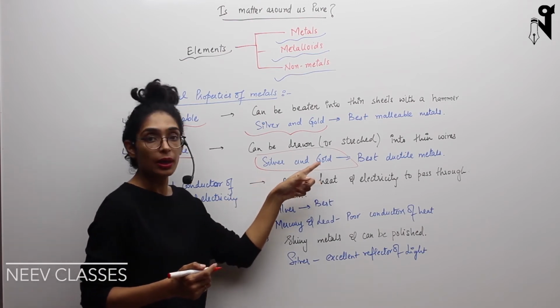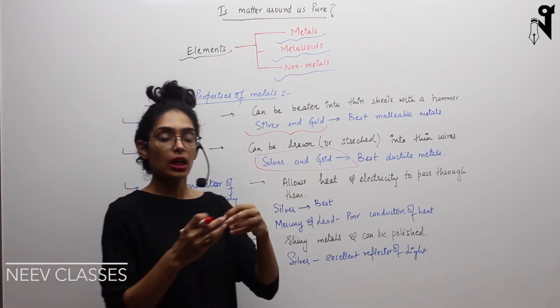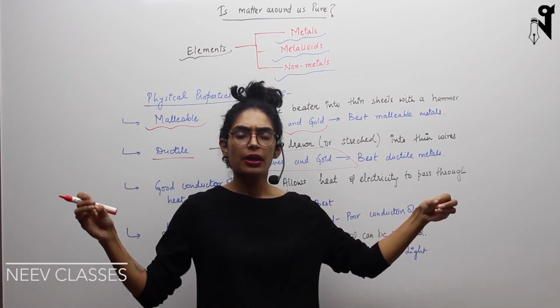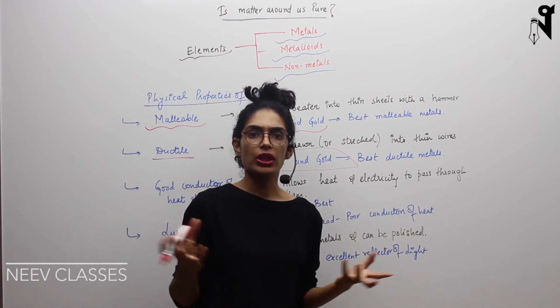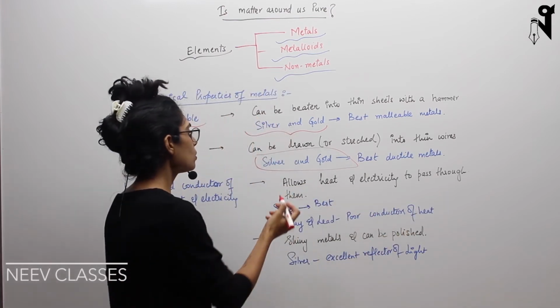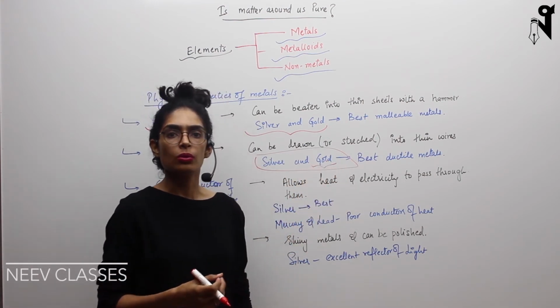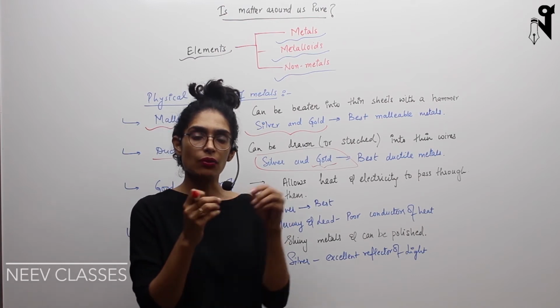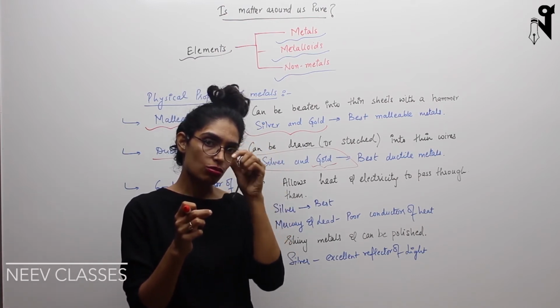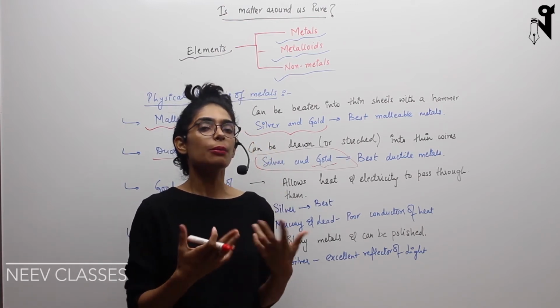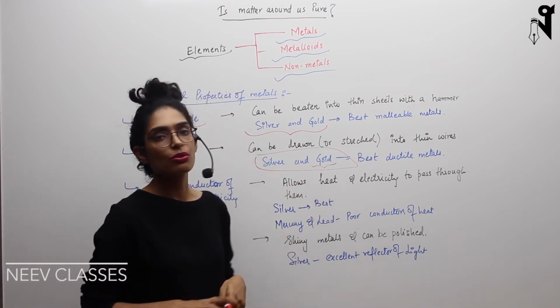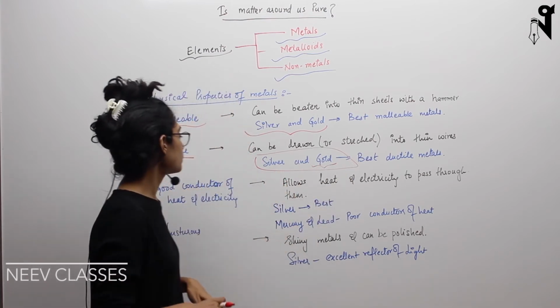These are very ductile and soft metals, hence they can be stretched into wires very easily. That is the reason why gold is used for making ornaments also, because it can be easily converted into small shapes and small wires. There are multiple reasons why silver and gold are used for ornaments.